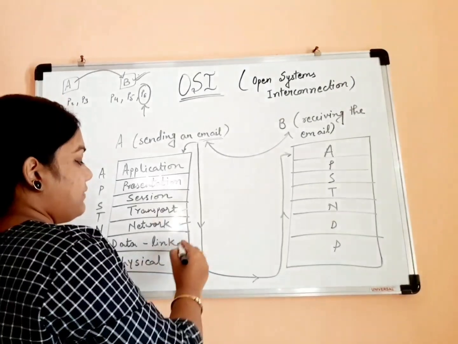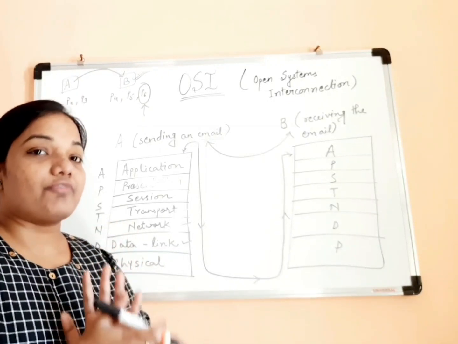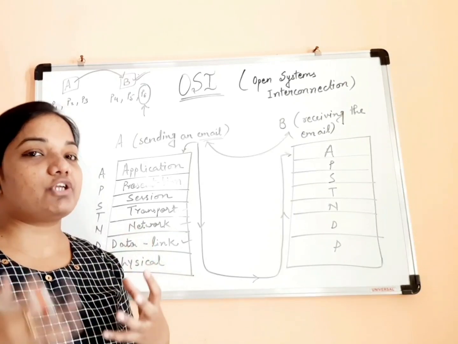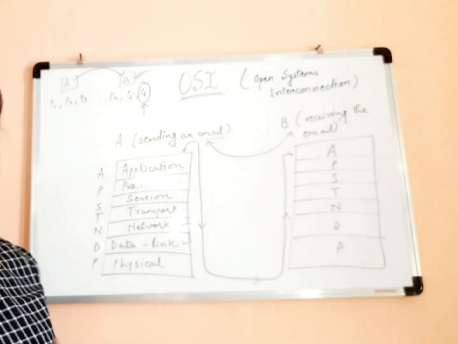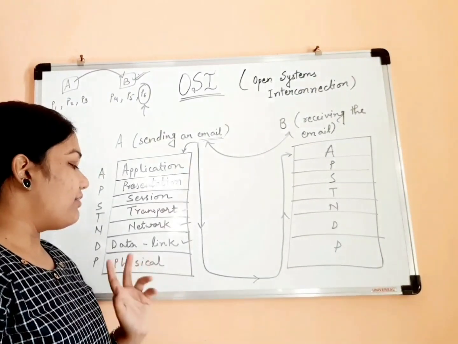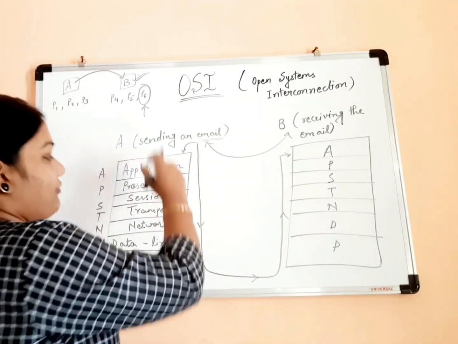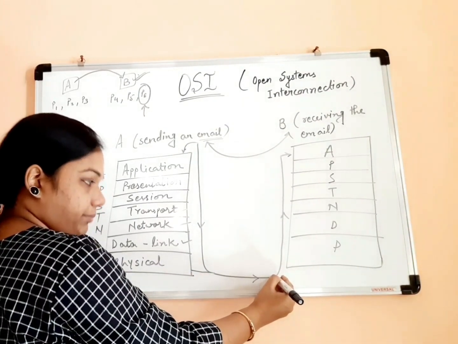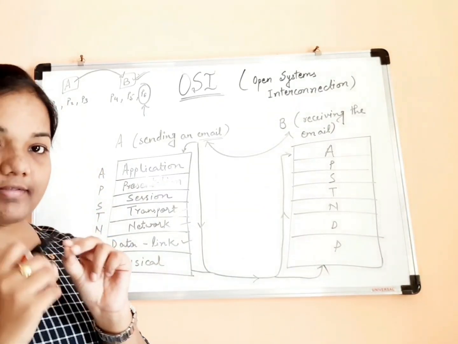Okay, then we have the data link layer. Generally, the data link layer takes care of error control and flow control. So in case there is anything out of synchronization, or any error in any bit, the data link layer can help to identify and correct that. Okay, then we have the physical layer. So what is the task of the physical layer? The physical layer will transfer the contents of the mail to the physical layer of the receiver in bits. Fine.